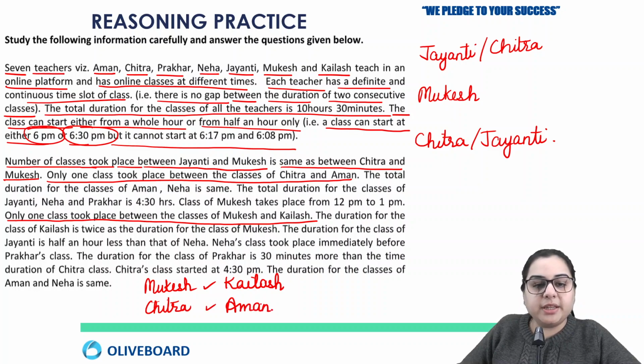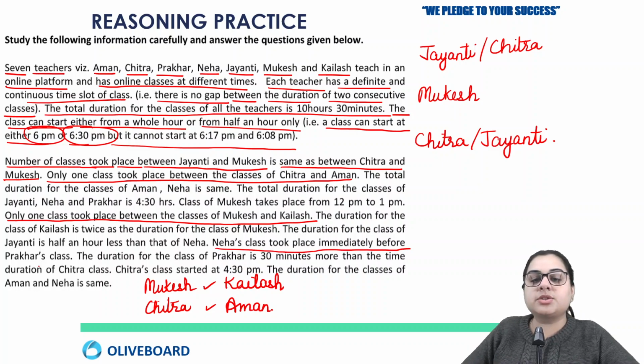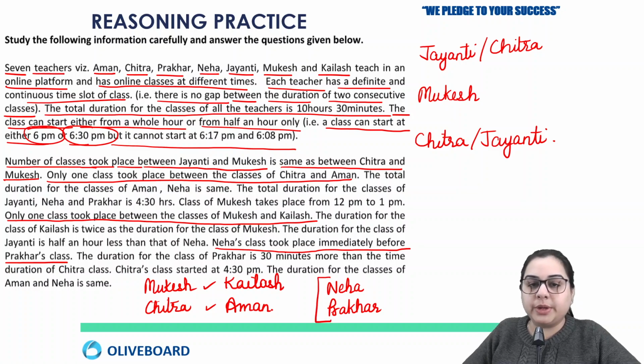Okay, so any other information here? We have that Neha's class took place immediately before Prakhar's class. So Neha's class is immediately before Prakhar's class. It's just this information that is going to help us make the sequence. All other information is about duration.